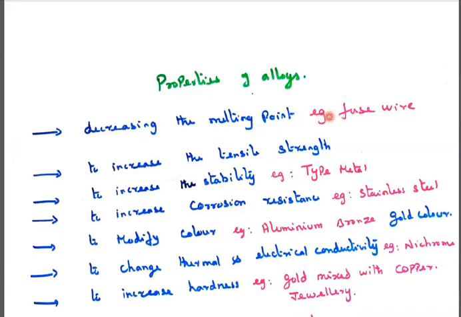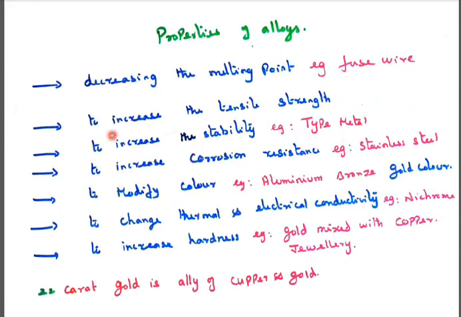Only that fuse wire will be cut off, immediately cutting off that portion. So for decreasing the melting point, we can use a fuse wire, and we also know how to use the fuse wire at home whenever there is a short circuit. It has a very low melting point.